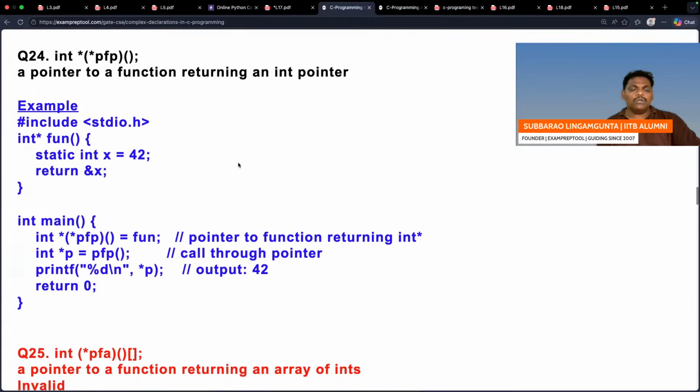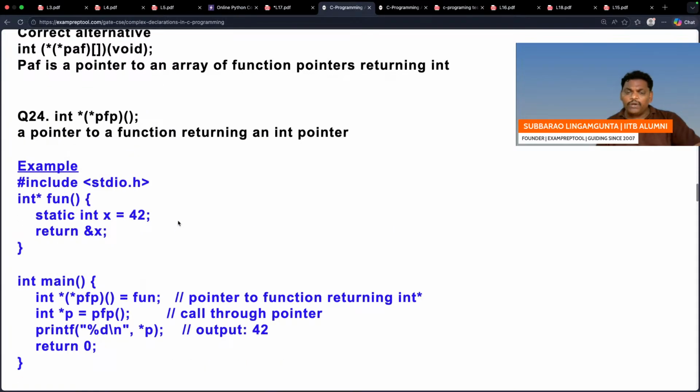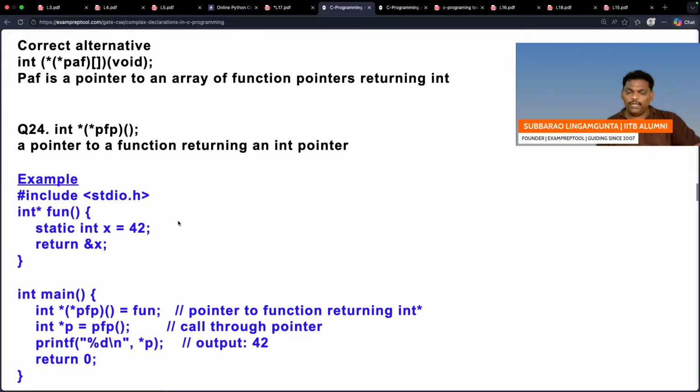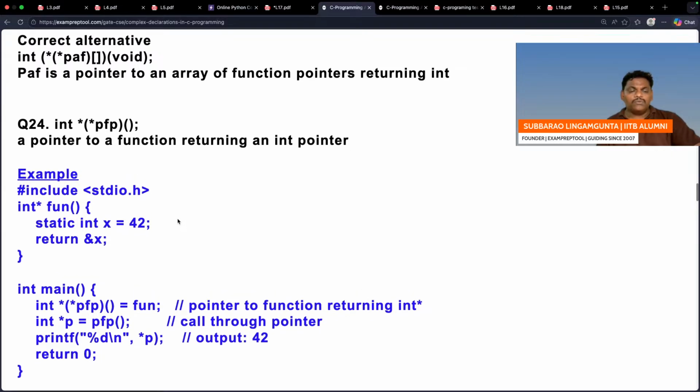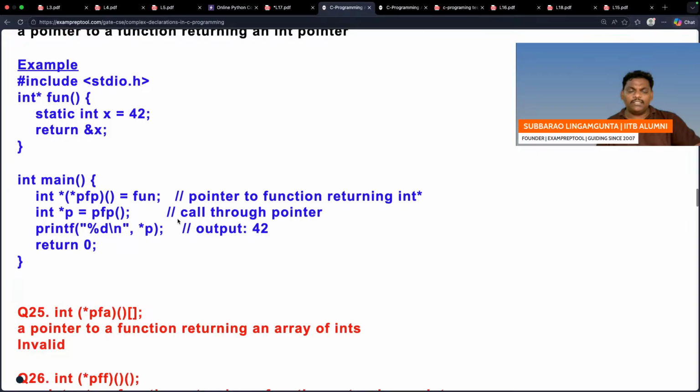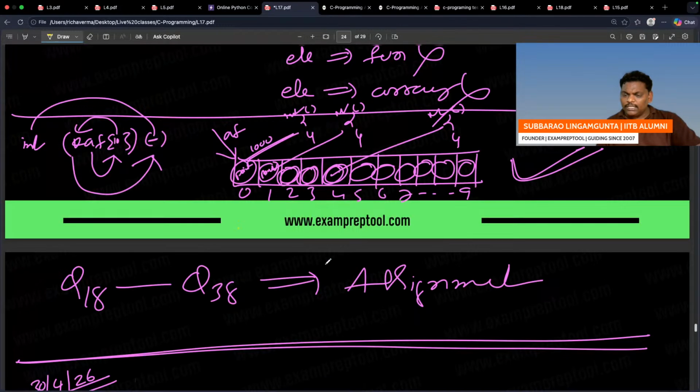Go to question number 24. I gave an example also. It will be very difficult if you don't listen meaningfully. Can you see question number 24? It's a very, very simple thing. I wrote it in yesterday's class also.